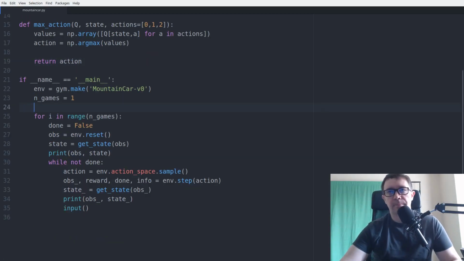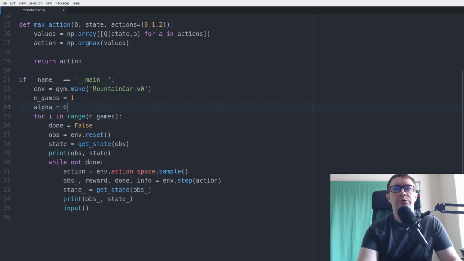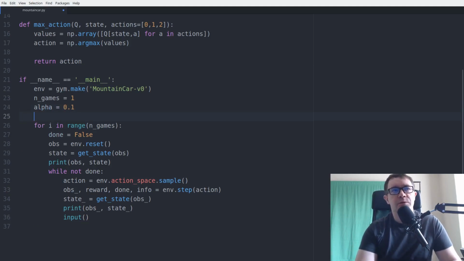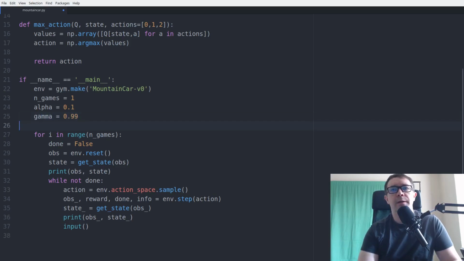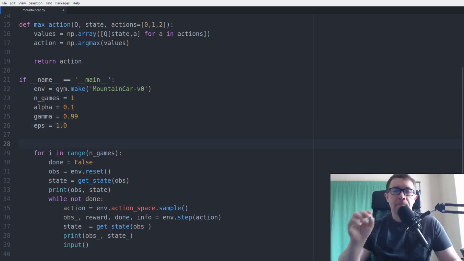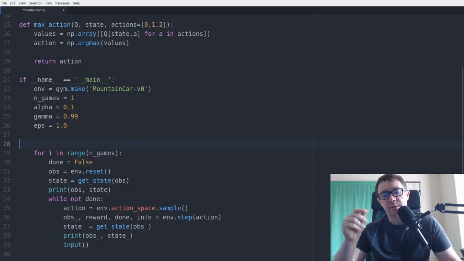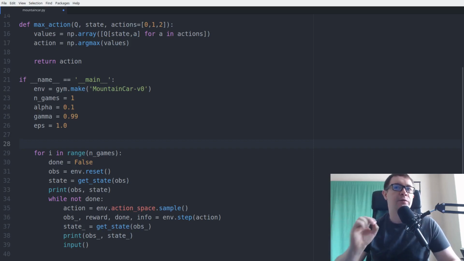Let's come down to our main function and define our hyperparameters. We'll start with learning rate alpha 0.1. Use a gamma of 0.99. We also need an epsilon for epsilon greedy action selection, and we want that to start out at 1.0 in the beginning, so the agent takes totally random exploratory actions starting out. We're going to gradually decrease this over time to a finite value, so the agent eventually settles on an almost entirely greedy strategy, but continues to execute some number of exploratory actions to make sure its estimates for Q are accurate.